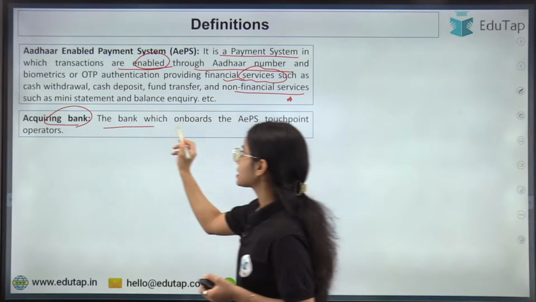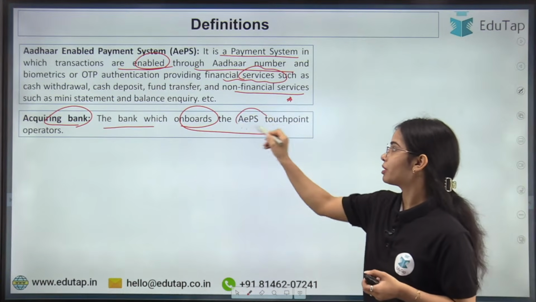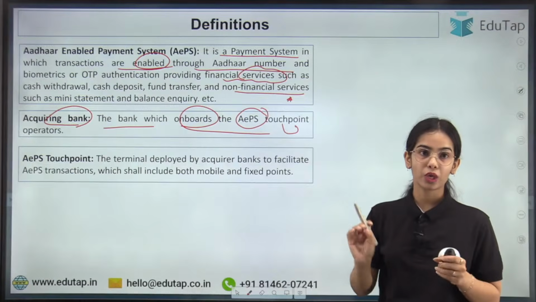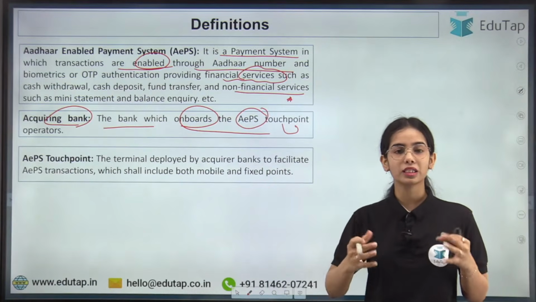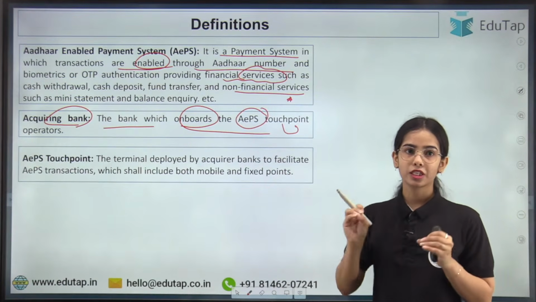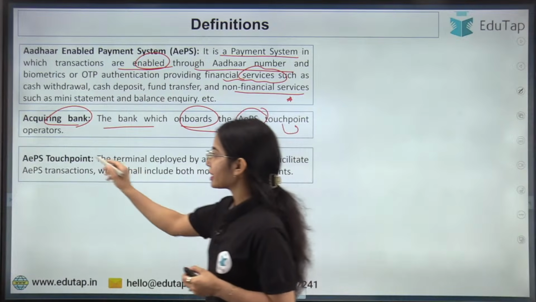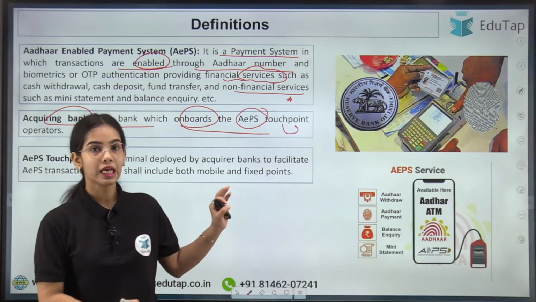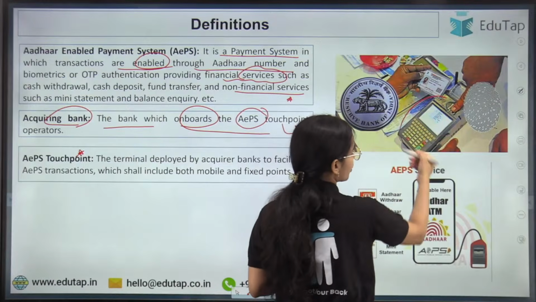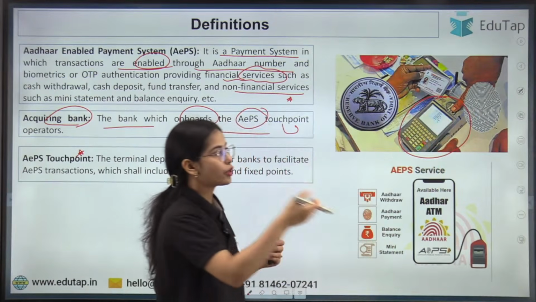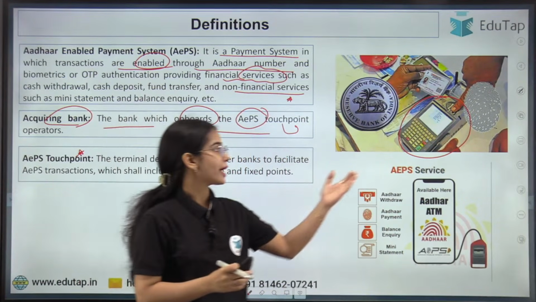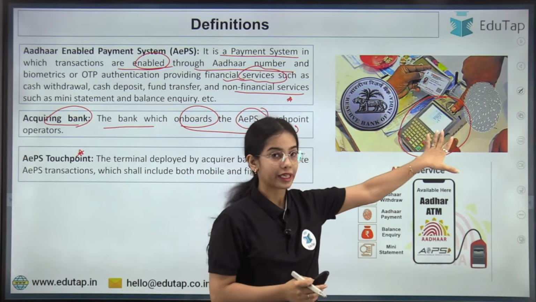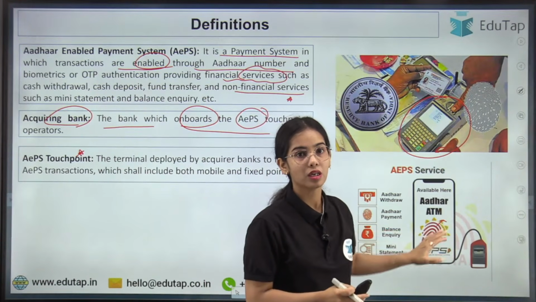Acquiring bank, so this is the bank which onboards the Aadhaar enabled payment system touchpoint operators. Okay, the acquiring bank is onboarding the AEPS touchpoint operators. Now what is the AEPS touchpoint? Here you can see this is the touchpoint. This is the device through which your biometric details and other details are being taken.